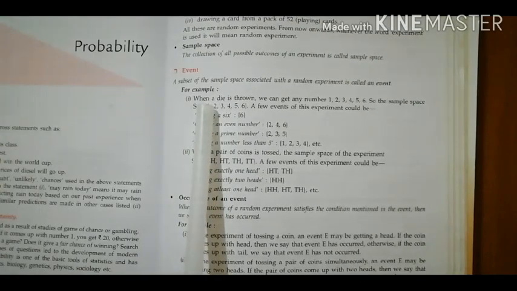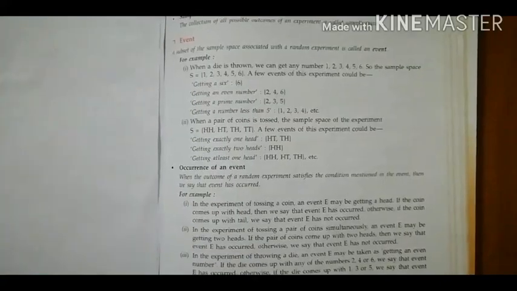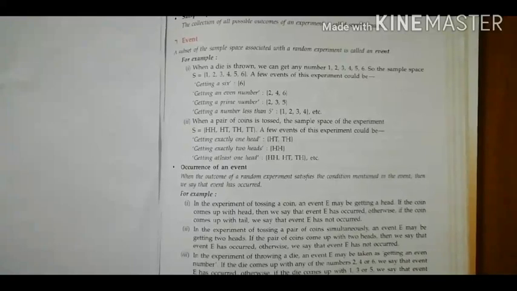What is the meaning of event? The definition of event is: a subset of the sample space associated with a random experiment is called an event.